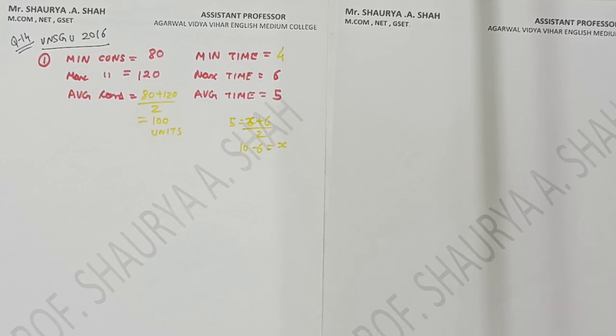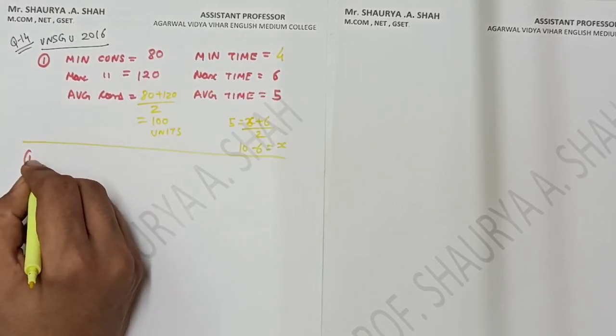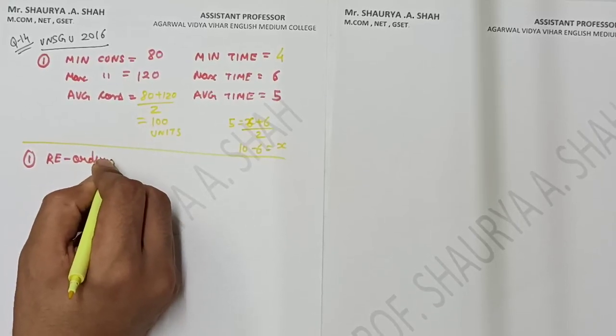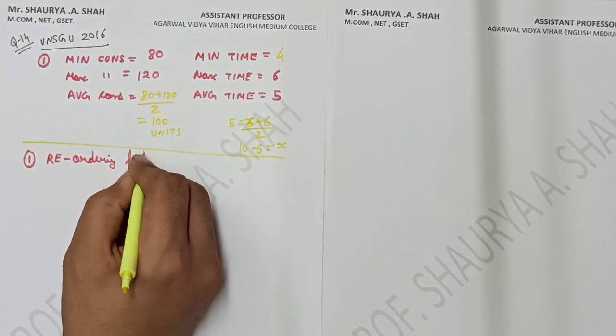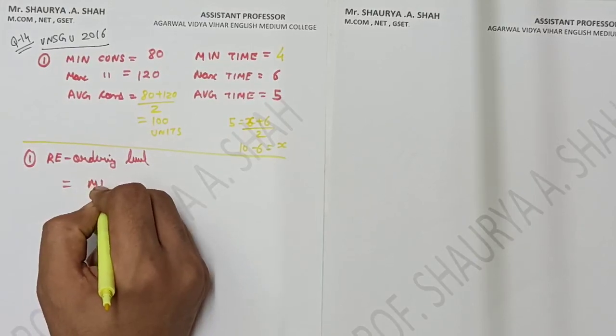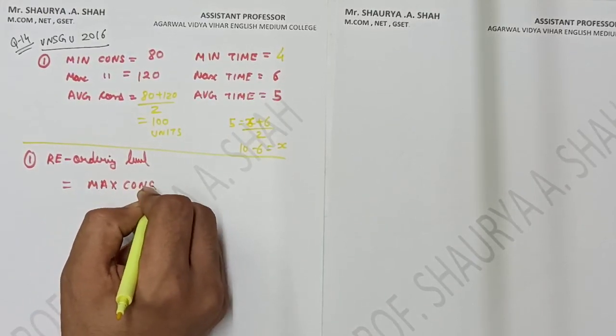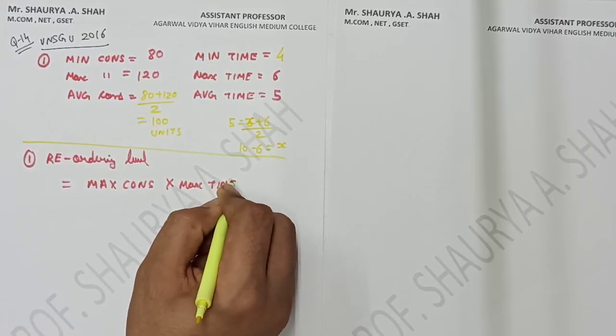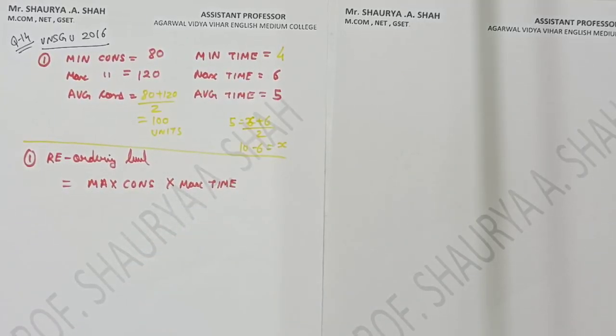Is it clear? So now we have all the values of the 6 things which we need to calculate the formulas. We'll quickly start with the formulas, students, right? The very first thing they have asked in your sum is your reordering level. What is the formula for reordering level, students? It is max, right? Always remember: maximum consumption into maximum time. Remember the formula in short form so that you learn it by heart.